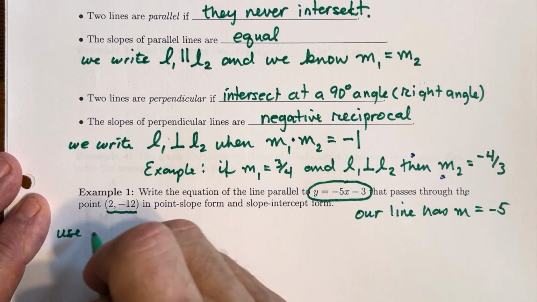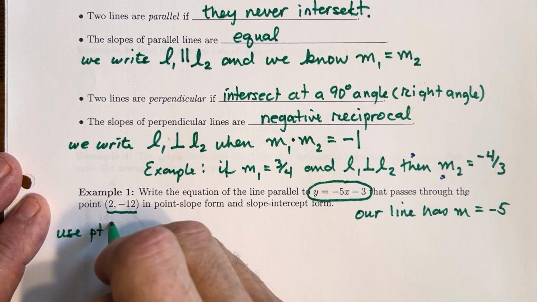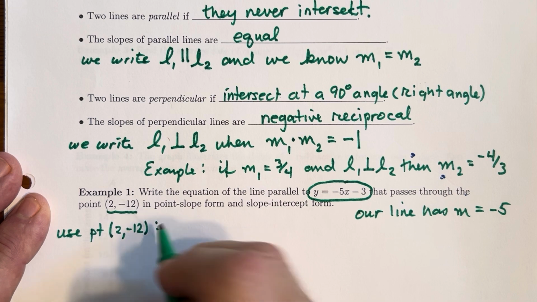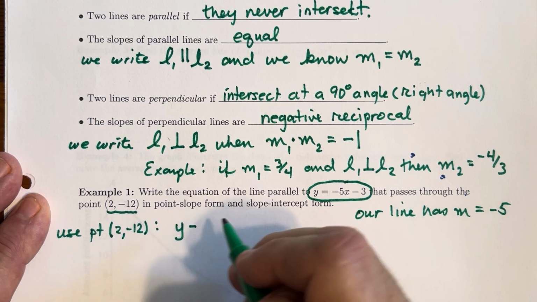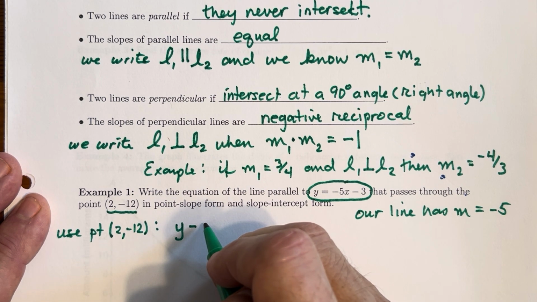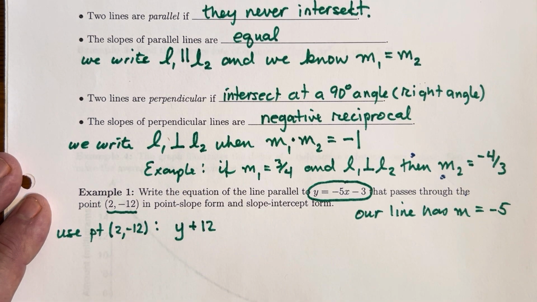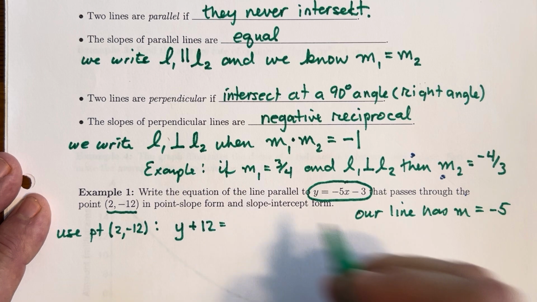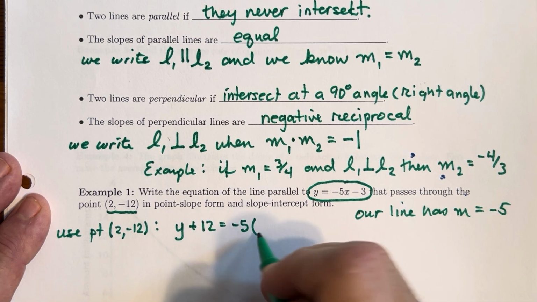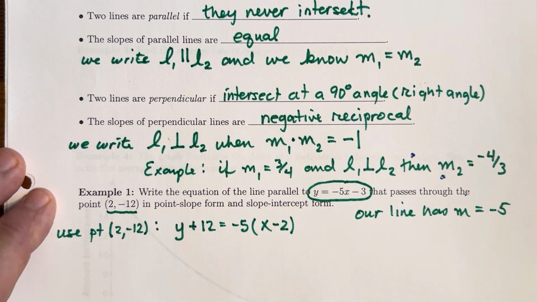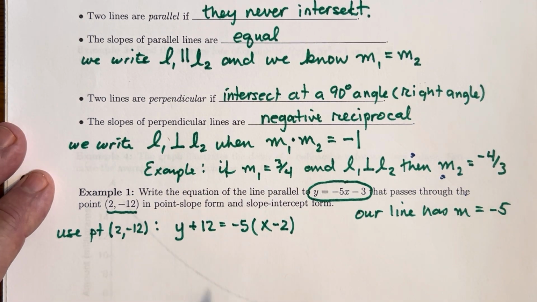Use the point (2, -12) with that slope: y minus y1, which is y minus -12, so it's really y plus 12, equals the slope, -5, times x minus x1, which is 2. So there's the first format, the point-slope format. We'd leave it just like that.